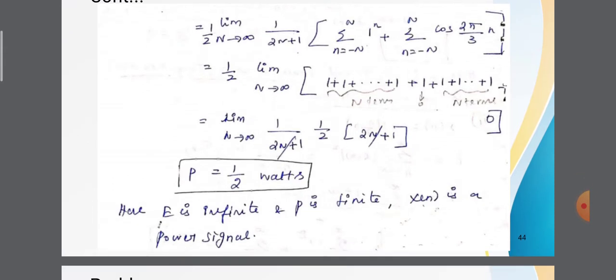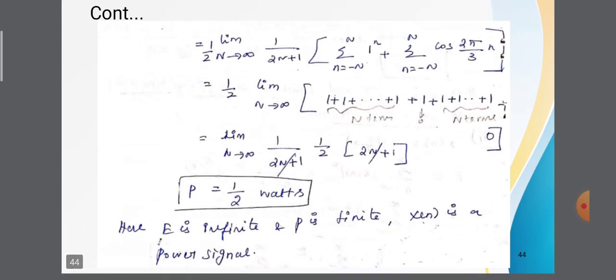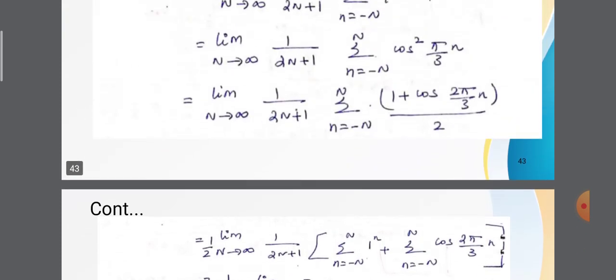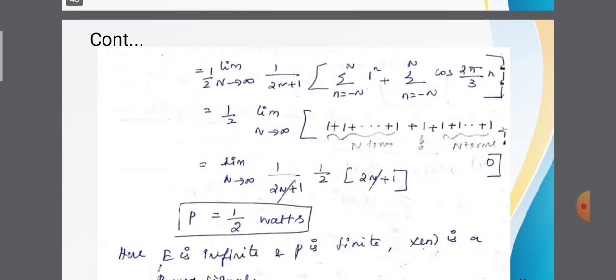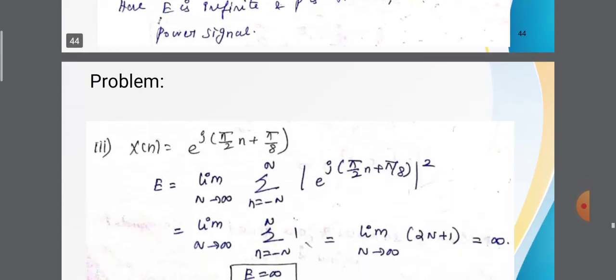So in this problem, energy is infinite and power is finite. Therefore, the given signal x of n is a power signal. Examples of power signals are cos signal and sine signal. Therefore, in this problem, the given signal is a cos signal.